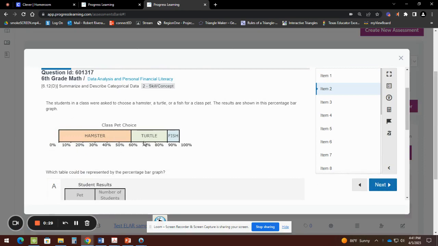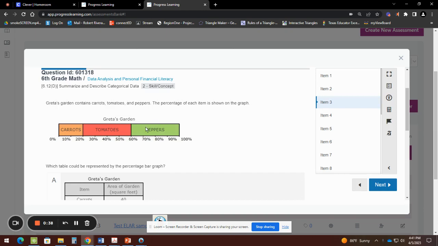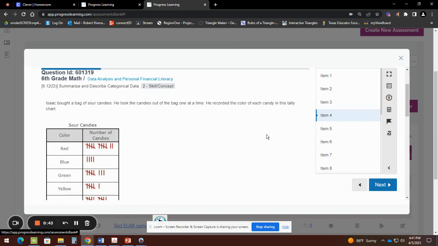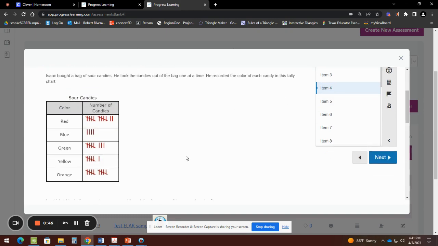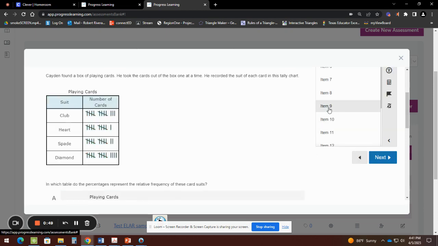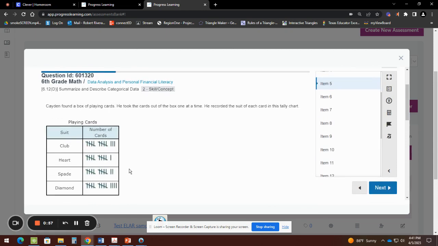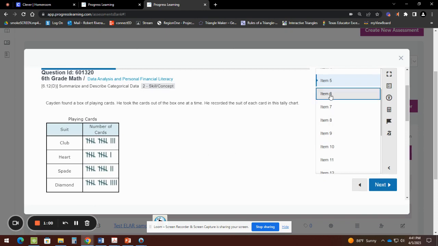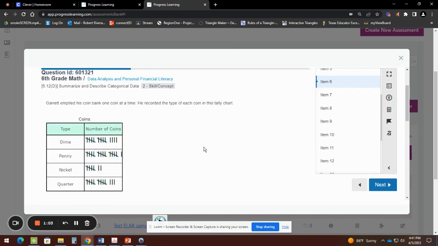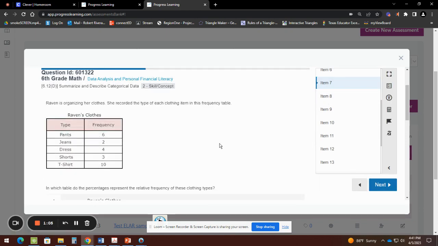You have to do class pets for homework. So class pets will be for homework. Greta's garden, I'm going to take care of that one. Sour candies, I'll take care of that one. Playing cards, you will do it by yourself. Coins, I'll take care of that one. Raven's clothes, you'll take care of that one. That's for homework.